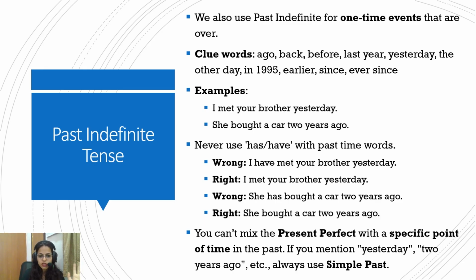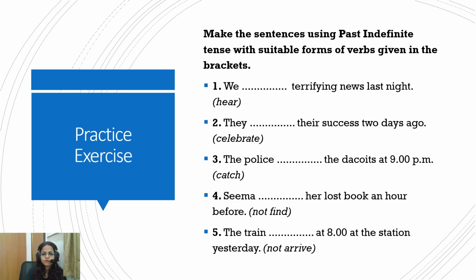So, I hope this category is clear enough to you that when a specific time is mentioned, for example, yesterday, 2 years ago, or something like that, then it becomes simple past, because that means the action started in the past and the action ended in the past. Then, of course, it's simple past. But if the action started in the past and its effect is still in the present, so we're discussing that it just got over, she hasn't come yet, so the timeline is still till the present and not ending 2 days ago or at some specific point in the past, then it is present perfect. Okay, I hope this is clear by now.